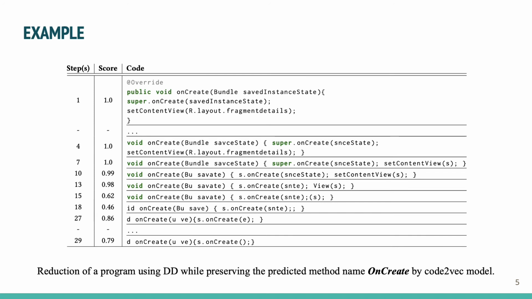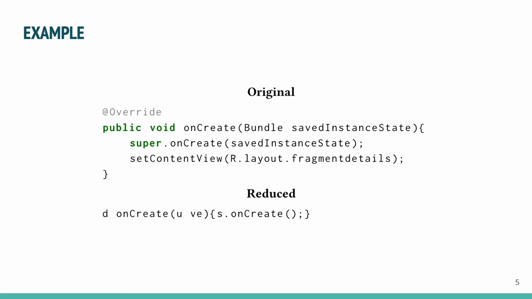Here is an example of reduction of an input program while preserving the predicted method name onCreate by the Code2Vec model. This table shows some steps where each row is an intermediate reduced program with the corresponding prediction score that still preserves the same prediction as the original input program. The reduction continues until the program is fully minified. Looking at the final reduced program and comparing it with the original input program, we can see that the model certainly did not care about the Android related features for making the correct prediction. All it takes is a shortcut, in this case, the presence of another method call with the same name in the method body.